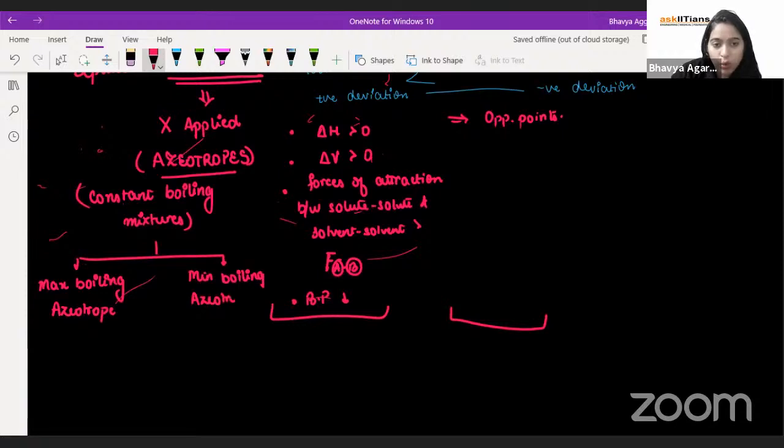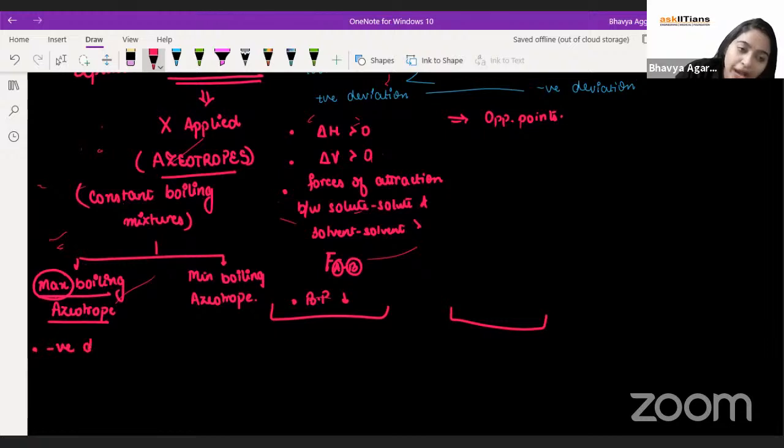Now, in the non-ideal solutions, which was the case in which the boiling point will increase? In which case the boiling point increases? Positive deviation or negative deviation? Negative deviation will increase the boiling point. So the maximum boiling azeotrope is the one, here it says maximum boiling, so that means more boiling point.